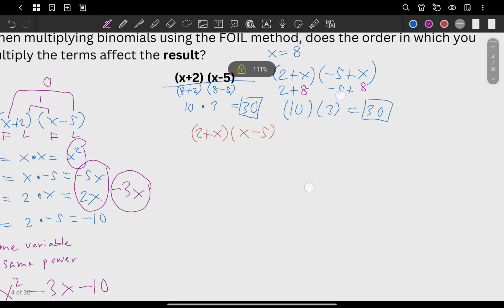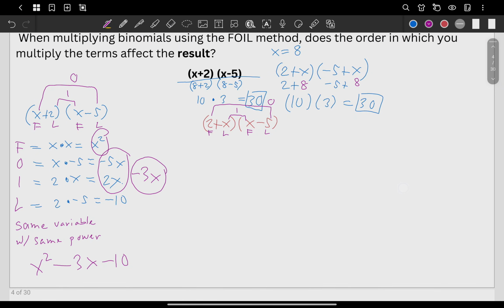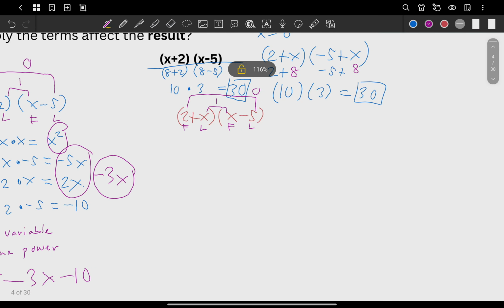Again, let's check our first term, last term. These two are the inner term, and these two here are the outer term. I hope you can still follow. Let's start with our first term: first, outer, inner, last. Okay. First term, what do you have? You have 2, you have x. So it's going to be 2 times x, and that's going to be 2x, not 5x a while ago. I'm so sorry. I'm a bit sleepy already.